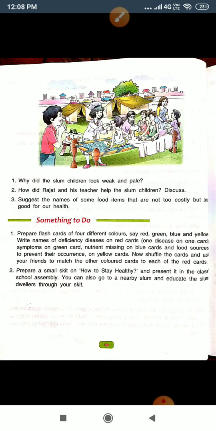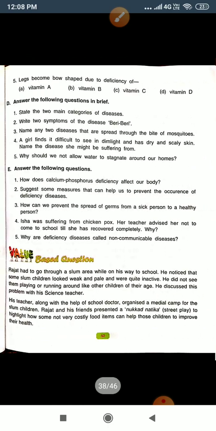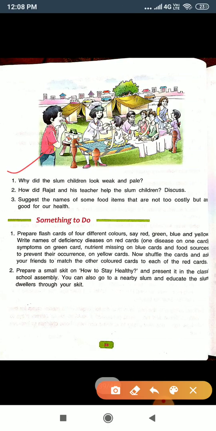Question number 1: why did the slum children look weak and pale? Question number 2: how did Rajat and his teacher help the slum children? Discuss. Question number 3: suggest the names of some food items that are not too costly but are good for health. So for question number 1, what is the answer?